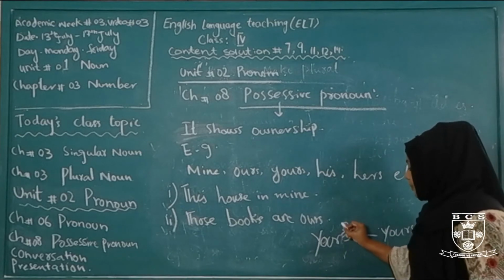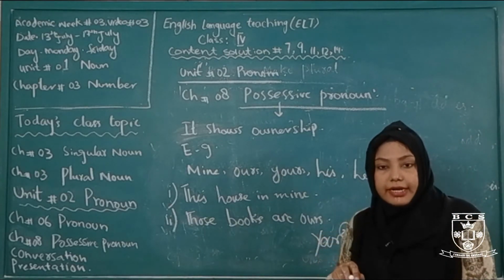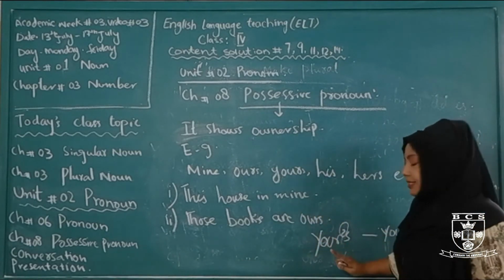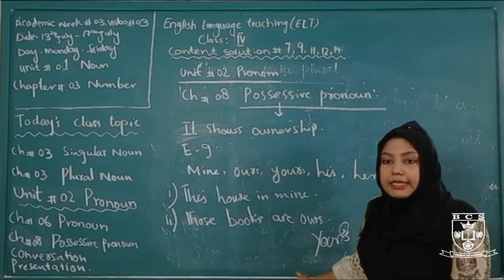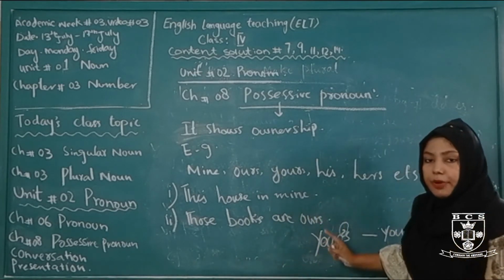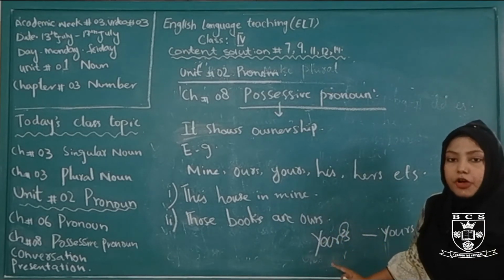This is called an apostrophe. Apostrophe is a punctuation mark which shows the omission of letters and possession. If there is an apostrophe in the word, that means it's not a possessive pronoun. Possessive pronouns don't contain an apostrophe.